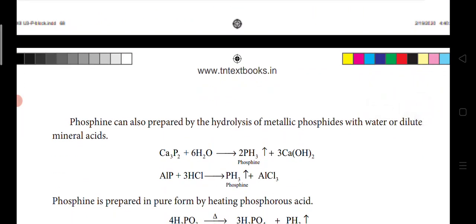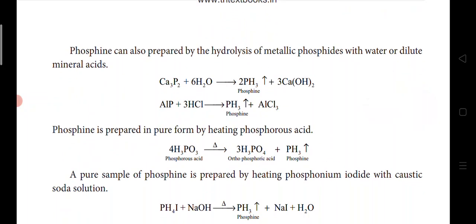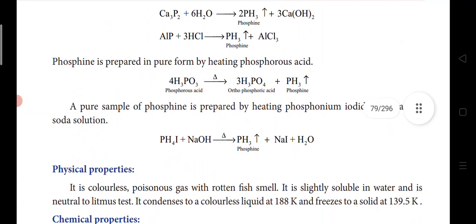Phosphine can also be prepared by hydrolysis of metallic phosphides with water or dilute mineral acids. So calcium phosphide reacts with water to give phosphine. In the same way, aluminum phosphide reacts with dilute acids like hydrochloric acid to give phosphine, and it is also prepared in pure form by heating phosphorus acid. When you heat phosphorus acid, you will get orthophosphoric acid and phosphine.